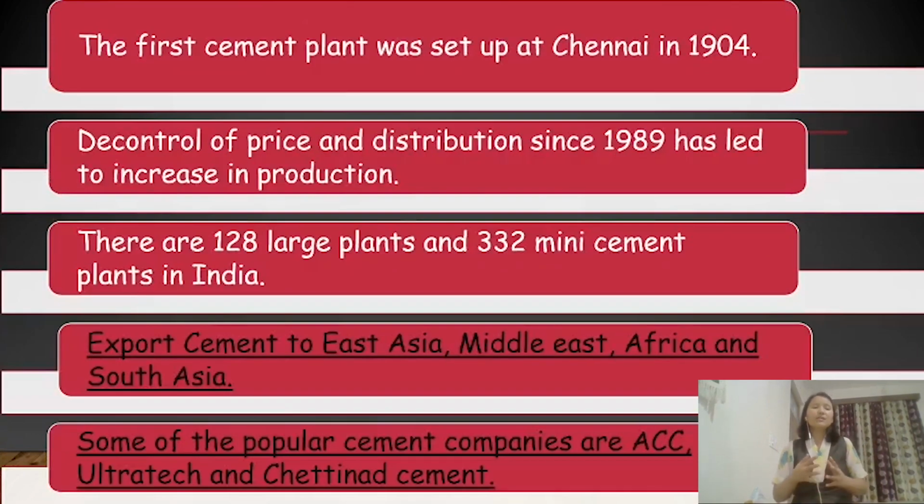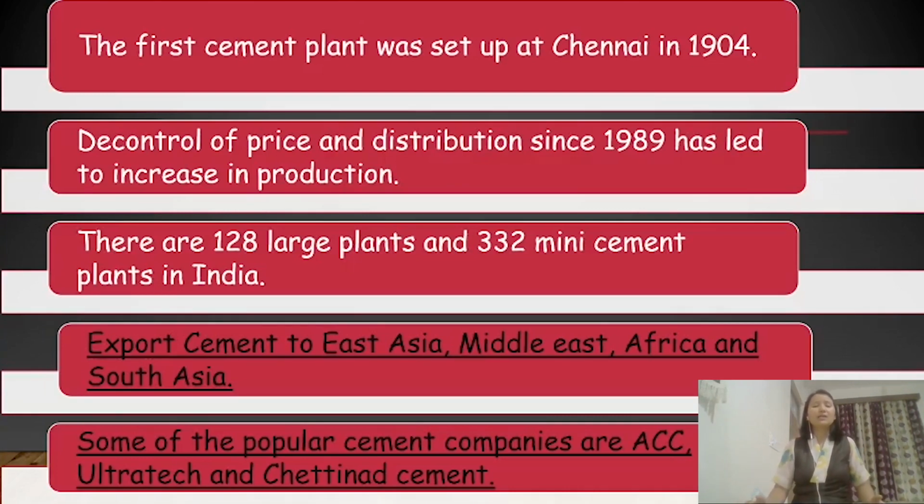The first cement industry was set up in Chennai in 1904. At that time, the government had huge control over the price and distribution of cement.